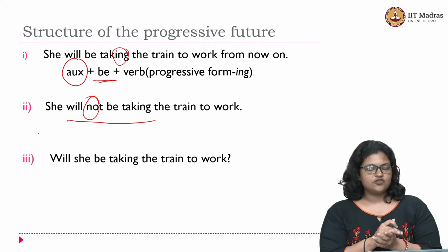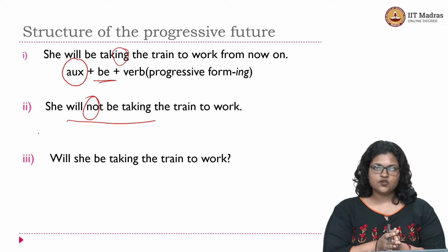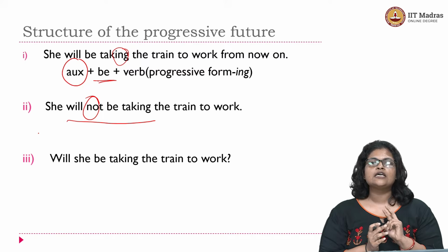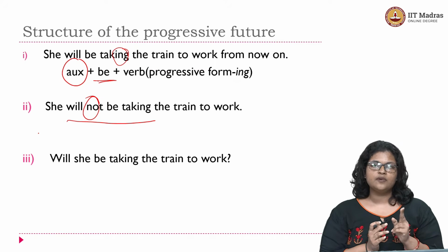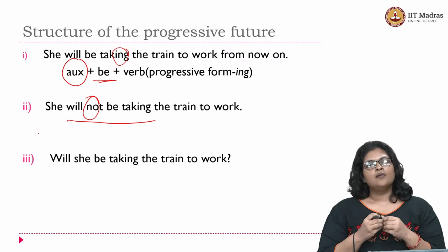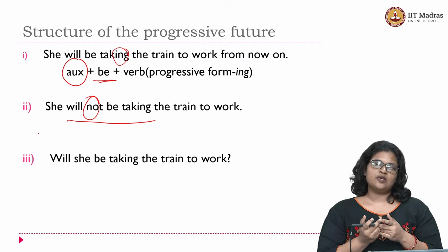The last one is an interrogative sentence. Will she be taking the train to work? Again, in case of the interrogative sentence, you see that the auxiliary and the subject are inverted, okay? The subject auxiliary inversion takes place in an interrogative sentence. Besides that, there is nothing more that you see with respect to the change in structure.